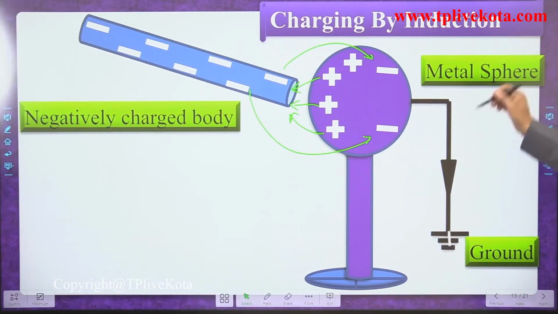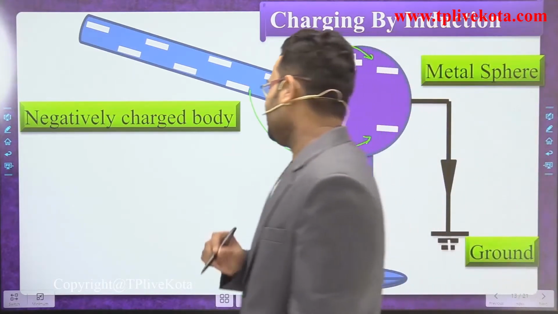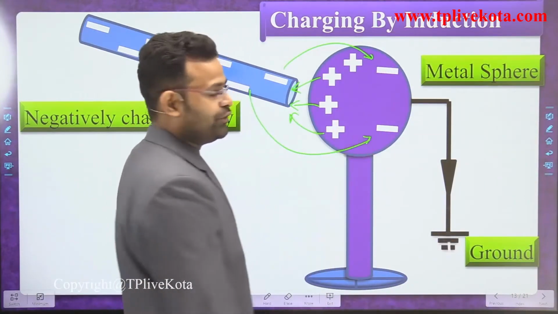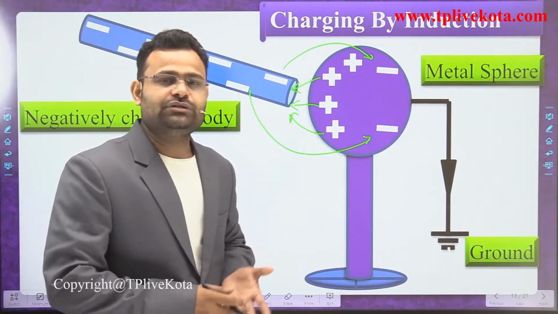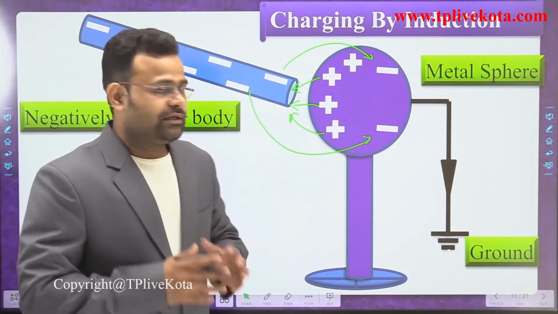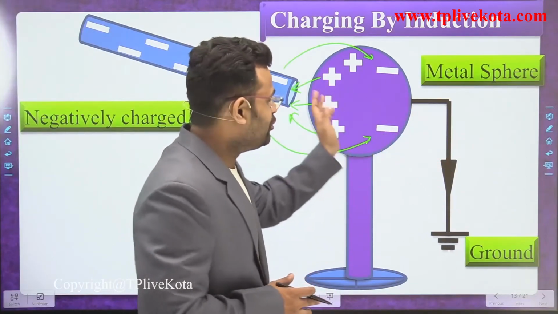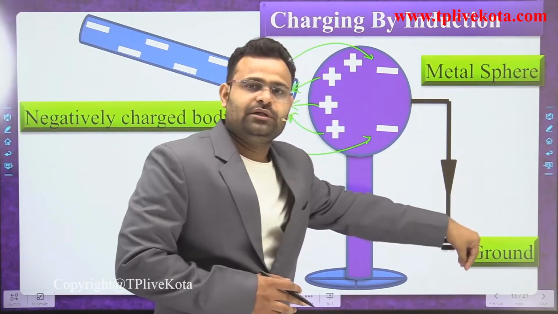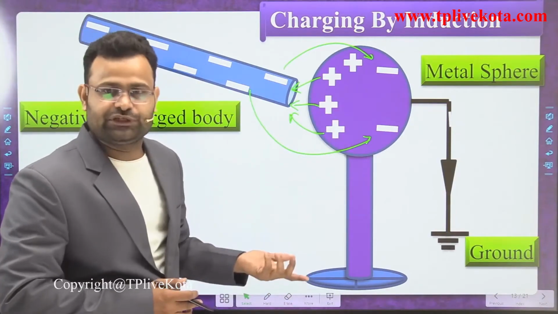So what happened, dear students? In that neutral body only positive charge will remain because of the repulsion of the negative charge particles. Then it has only some positive charge remaining.